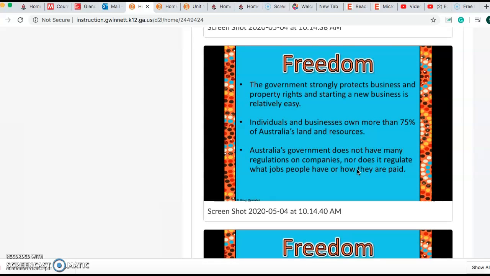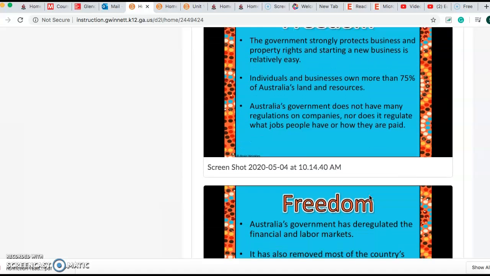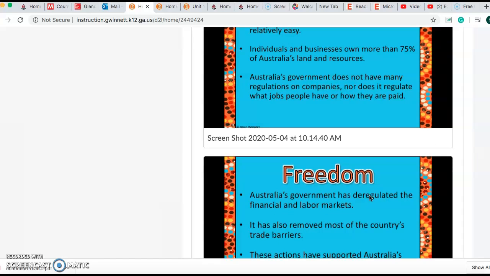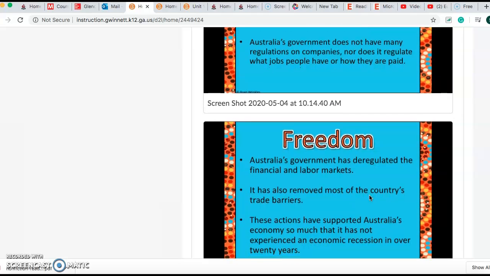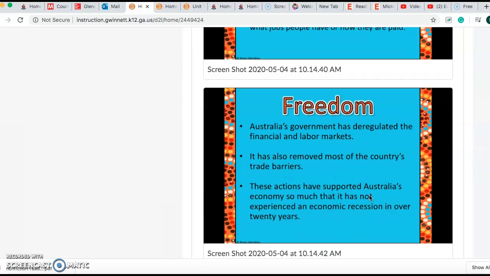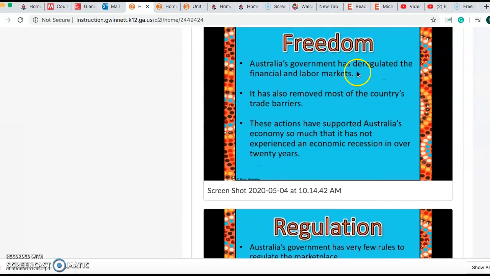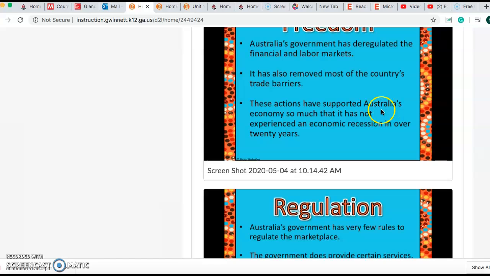The government strongly protects businesses and property rights, and starting a new business is really easy. Individuals and businesses own more than 75% of Australia's land and resources. Australia's government does not have many regulations on companies, nor does it regulate what jobs people have or how they are paid. So Australia's government has deregulated the financial and labor markets. It has also removed most of the country's trade barriers. These actions have supported Australia's economy, so much so that it has not experienced any economic recession in over 20 years.